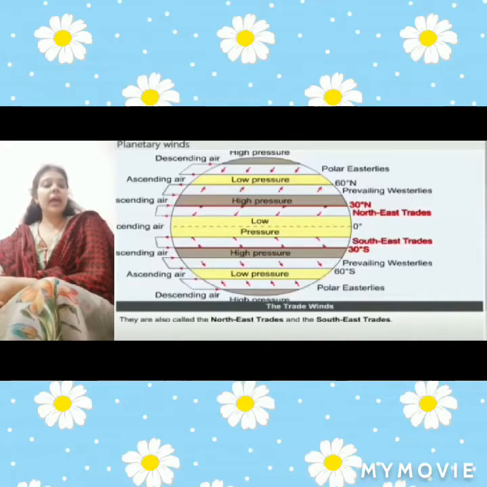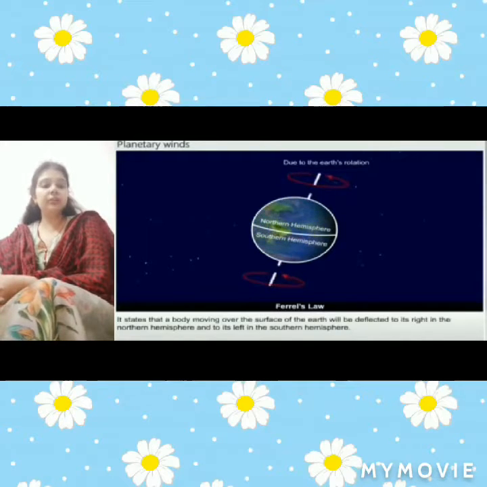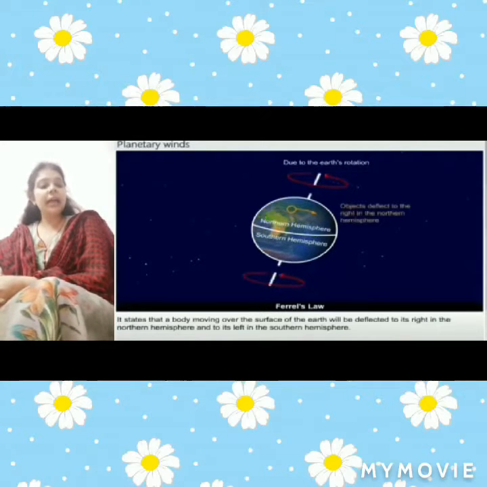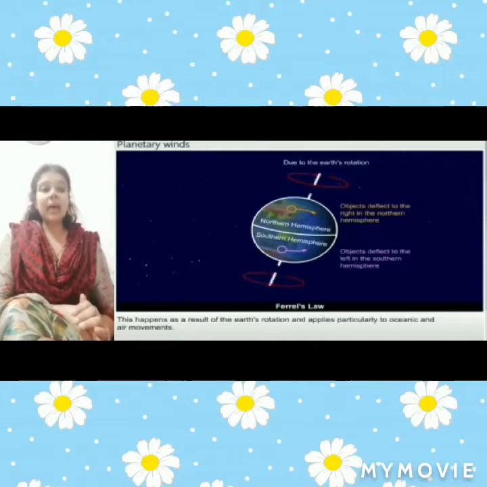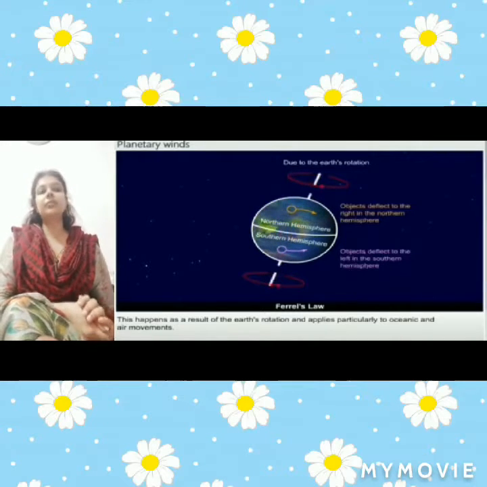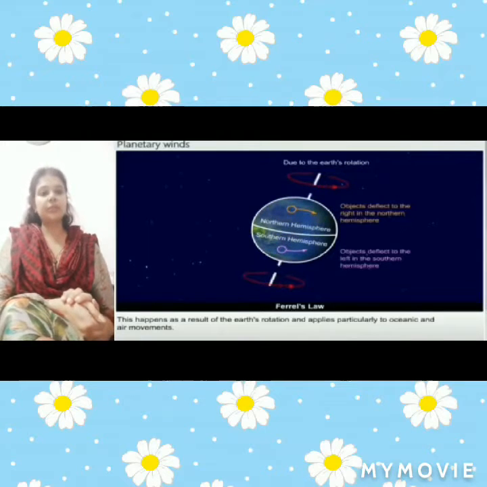William Ferrel, an American meteorologist, developed Ferrel's law to explain the direction of the northeast trade winds and the southeast trade winds. It states that a body moving over the surface of the earth will be deflected to its right in the northern hemisphere and to its left in the southern hemisphere. This happens as a result of the Earth's rotation and applies particularly to oceanic and air movements.